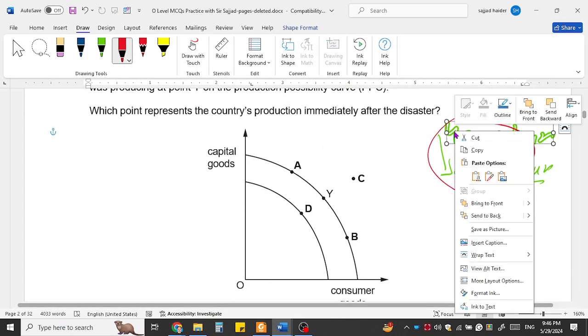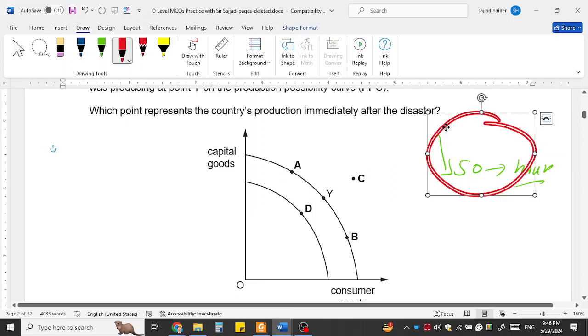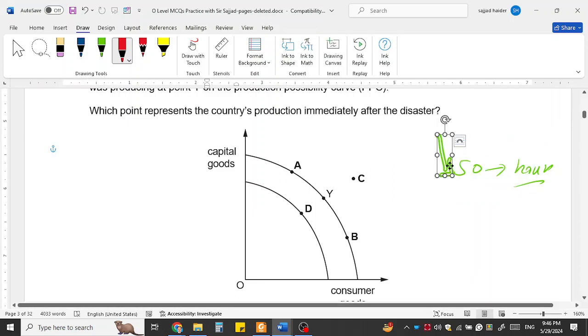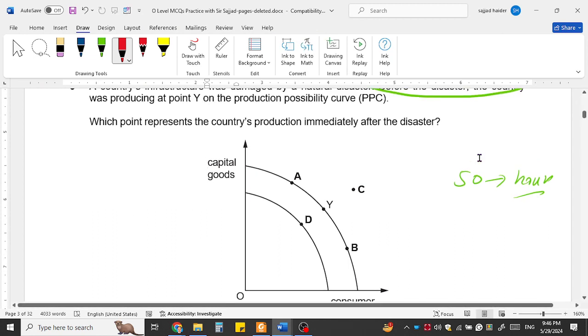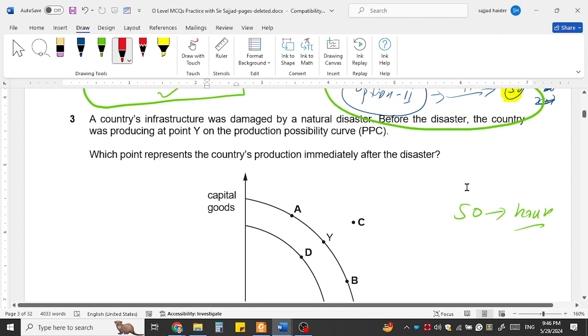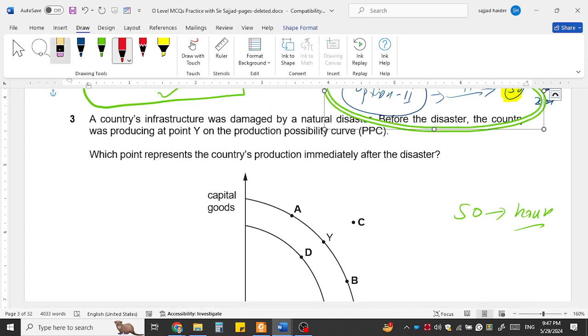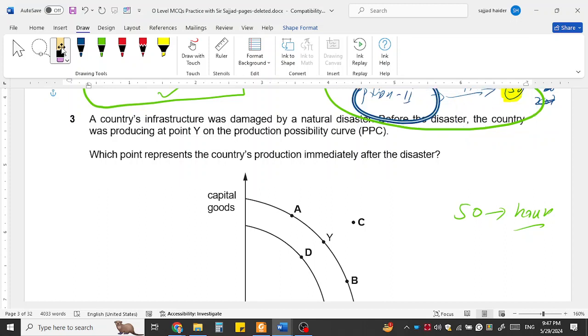The third one, question 3, is about what is the question. I use this to make more space.